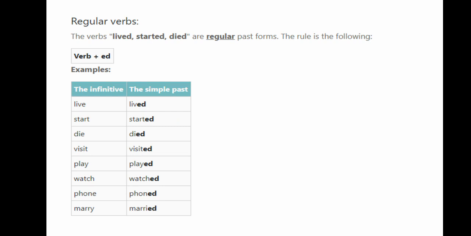Regular verbs are formed by adding the ending -ed to the verbs. Look: live, lived; start, started; die, died; visit, visited; play, played; watch, watched; phone, phoned; marry, married.